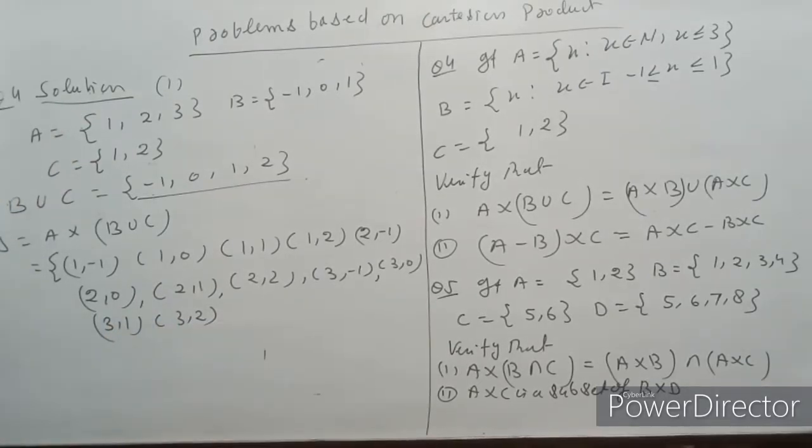So therefore the left hand side is this. Now we find A cross B.